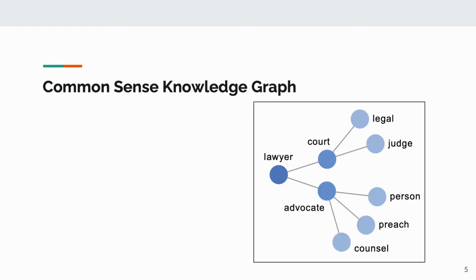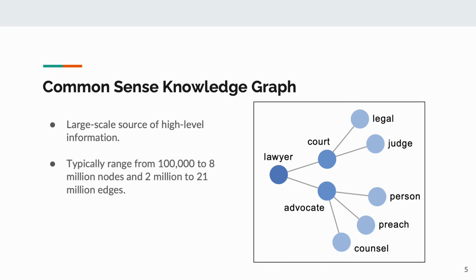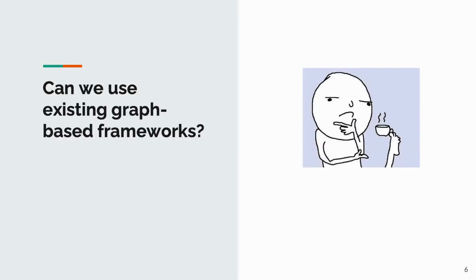We propose to learn class representations with common sense knowledge graphs. Common sense knowledge graphs are a large-scale source of high-level information. They typically range from 100,000 to 8 million nodes and 2 million to 21 million edges. These graphs have free-form relationships between the nodes that can be useful for a wide range of tasks in multiple domains, which we will show in our experiments. The natural question to ask is, can we use existing graph-based frameworks to work with common sense knowledge graphs?